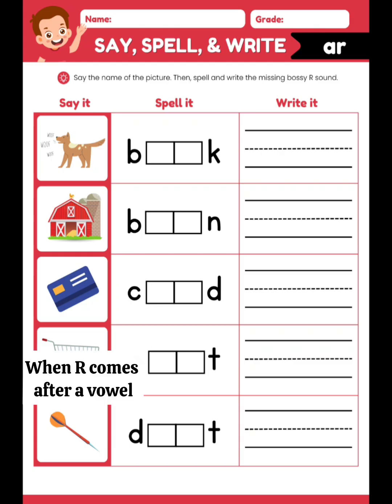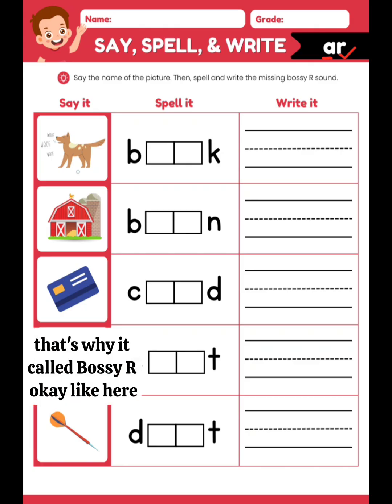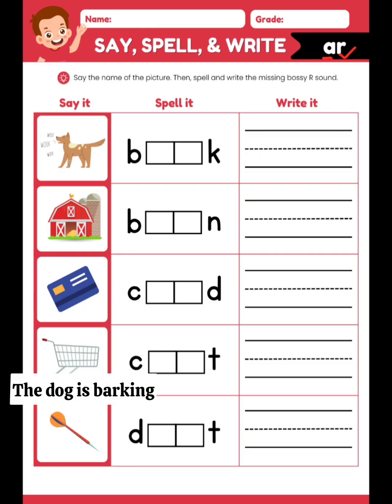When R comes after a vowel, so here R comes after A, right? It's so bossy that it changes the vowel sound. The vowel doesn't say its normal sound. R controls it. That's why it's called Bossy R. Like here, the dog is barking. Bark. B-A-R-K. Bark. We are going to write it.